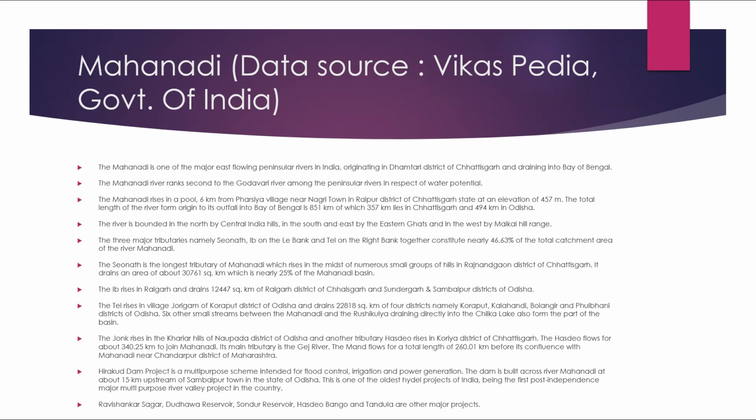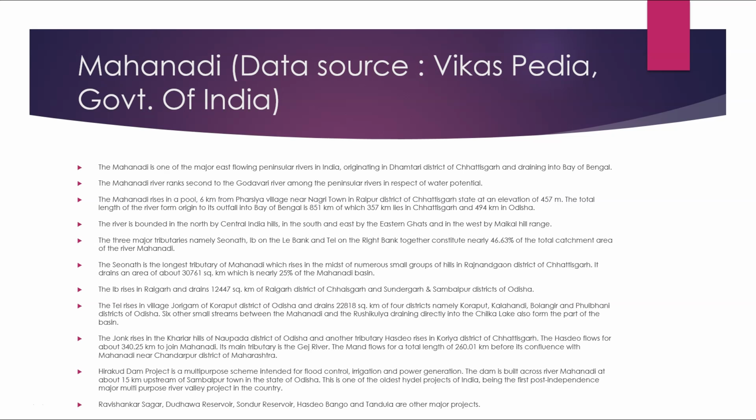The total length of the river from origin to its outfall in the Bay of Bengal is 851 km, out of which 357 km lies in Chhattisgarh and 494 km in Odisha. The river is bounded in the north by the central India hills, in the south and east by the Eastern Ghats, and in the west by the Maikal hill range. The three major tributaries, namely Seonath, Ib on the left bank and the Tel on the right bank, together constitute nearly 46.63% of the total catchment area of the river Mahanadi.